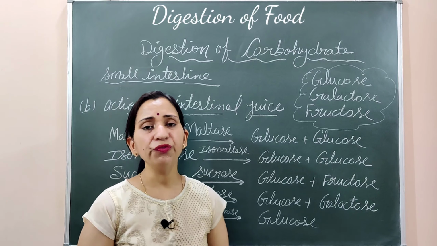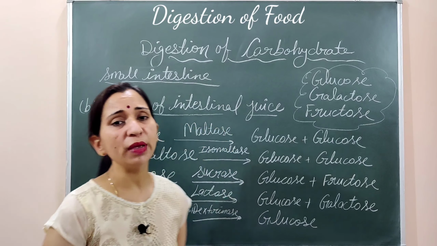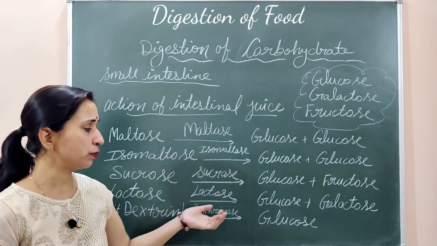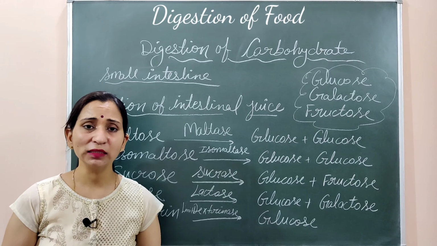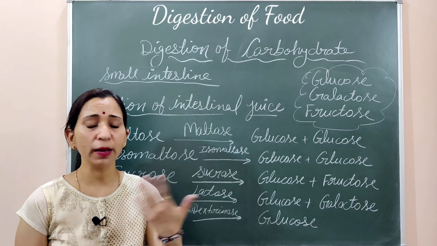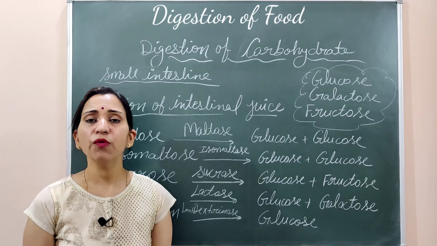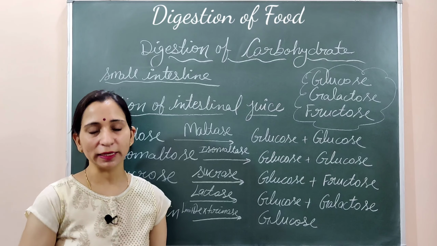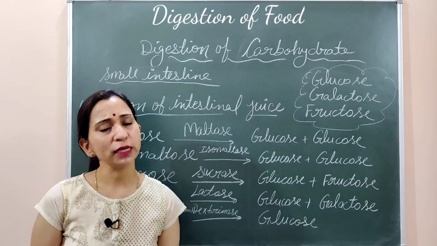So this kind of person, if they are taking the milk or milk products, this lactose remains undigested and goes into the large intestine where this lactose sugar is utilized by the microorganisms which are growing there, and at that time the lactose gets fermented. यहाँ पे fermentation होगा जिसकी वजह से उन्हें problem आती है. This condition is known as lactose intolerance. So these types of people are advised not to take milk products. They can take curd etc. where the lactose is converted into lactic acid. So this is about lactose intolerance.